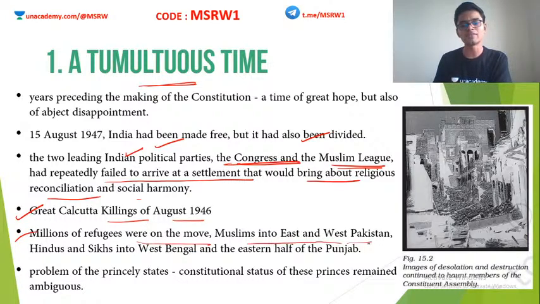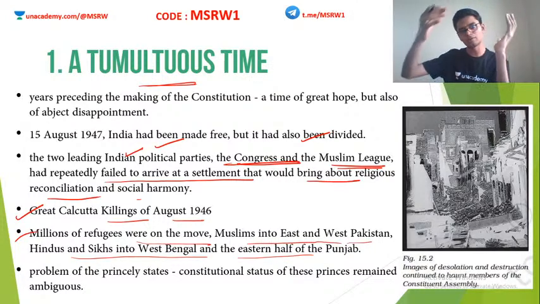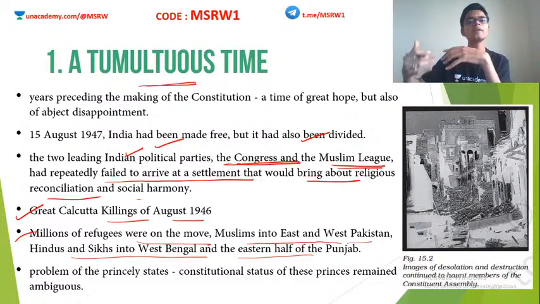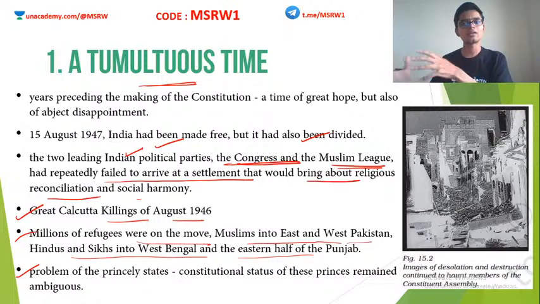Muslims into East and West Pakistan, and Hindus and Sikhs into West Bengal and the eastern half of Punjab. So, from Pakistani territory, non-Muslims were coming to India, and from India's territory, Muslims were going to Pakistan, East and West Pakistan. Okay, so the problem of princely states. In one scenario, these migrations were happening, but in another picture, we had the problem of